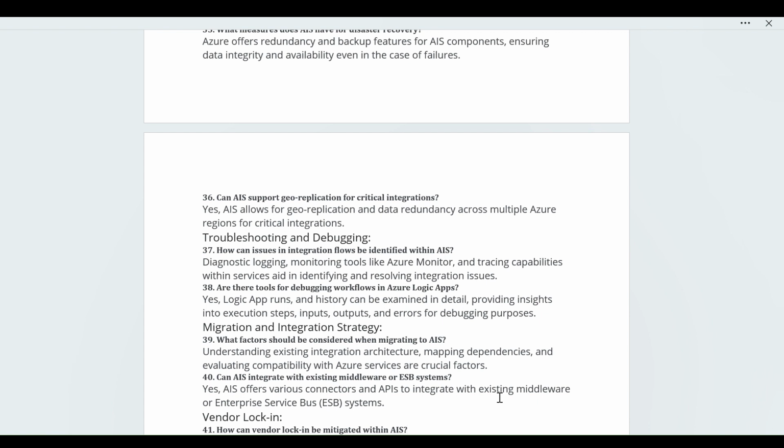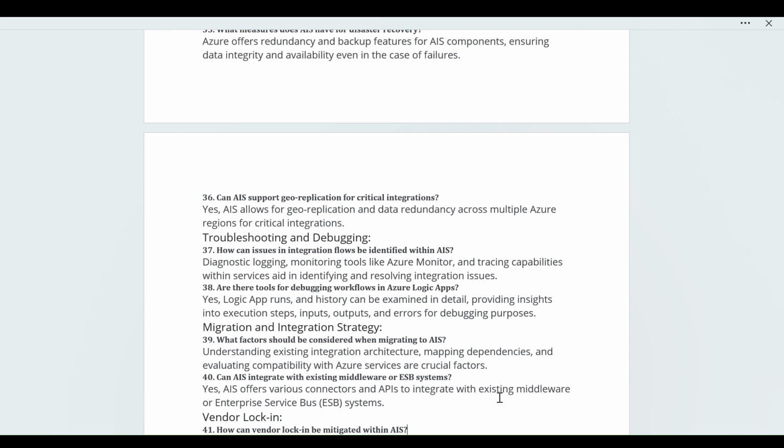How can issues in an integration flow be identified within AIS? Diagnostic logging, monitoring tools like Azure Monitor, and alerting capabilities within the services help in identifying and resolving integration process issues. So on that we can achieve. Next question on that: is there a tool for debugging workflows in Azure Logic Apps? Yes, Logic Apps run history can be examined in detail, providing insight into execution steps, inputs, outputs, and errors for debugging purposes. So yeah, we have that. Then after that, we can see migration and integration strategy.